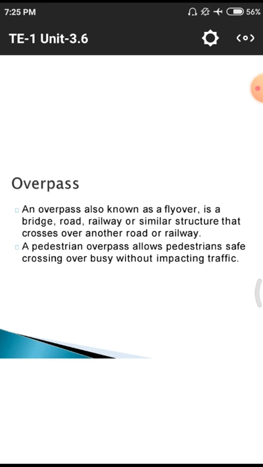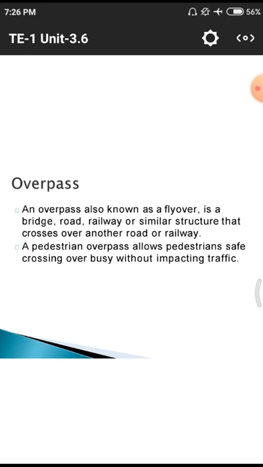Why? Because on the roadway there is one kind of motion, and on the railways there may be another kind of motion, so we have to use these overpasses in terms of flyovers to separate. That means grading is separated. One kind of grade is for railways, one kind of grade is for roadways, so we need to separate those two grades by constructing these overpasses or flyovers.